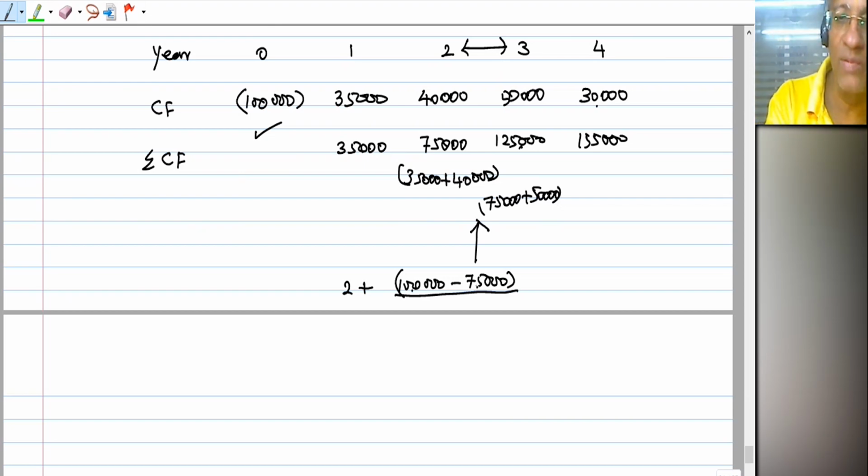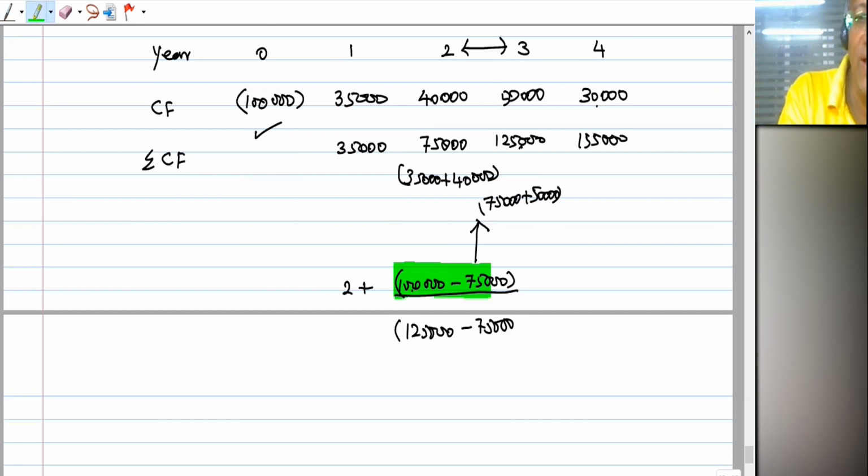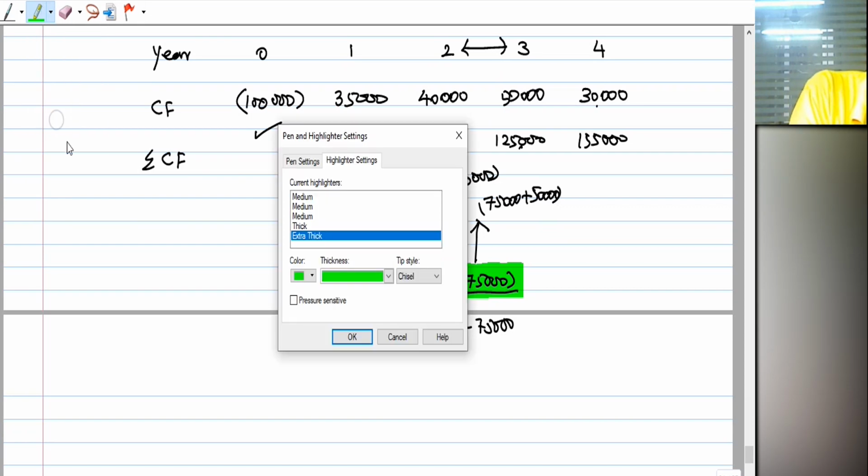So, 1 lakh minus 75,000, within brackets, 1 lakh 25,000 minus 75,000. Are you understanding, all of you? This is nothing but the difference between your target and the last one. What is the denominator?